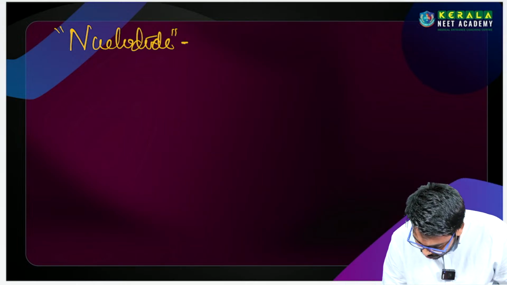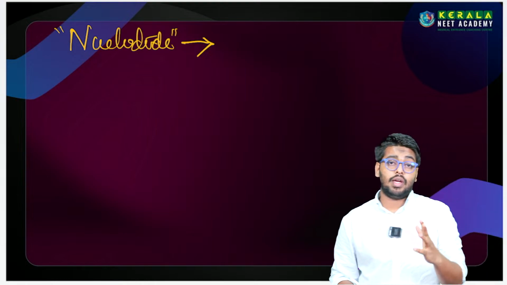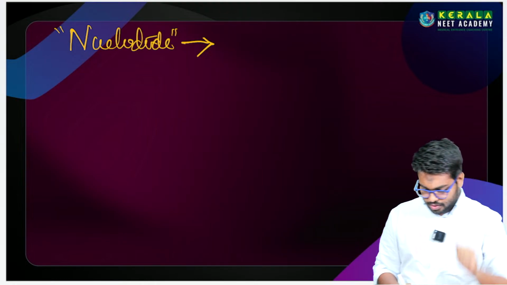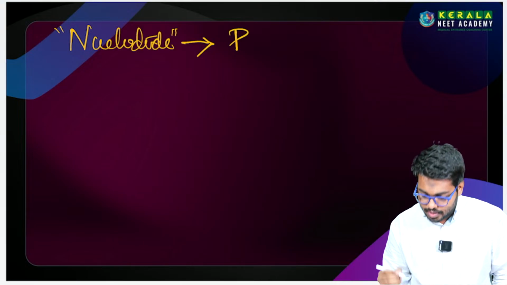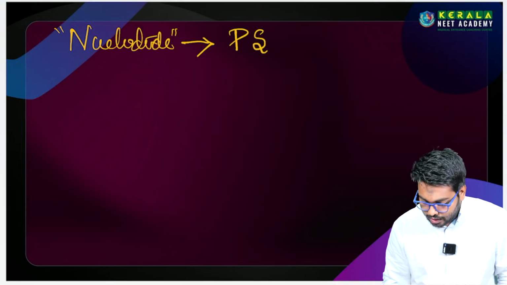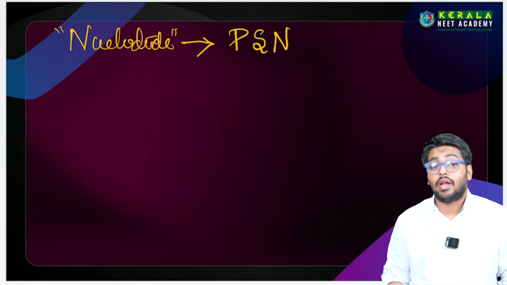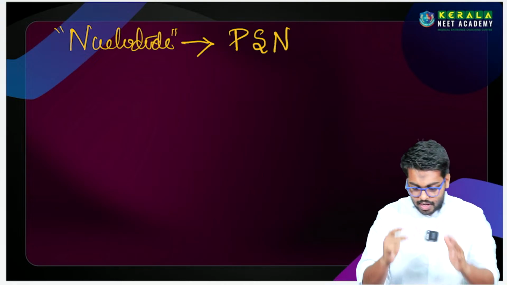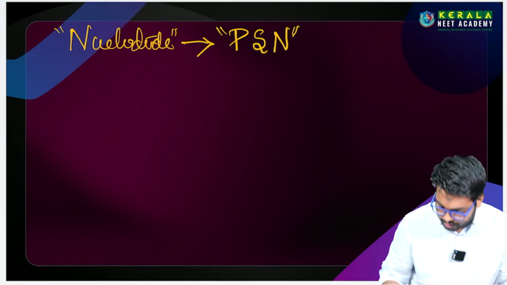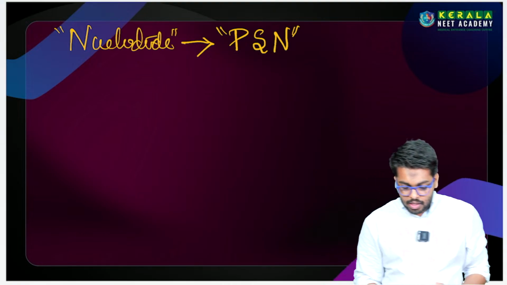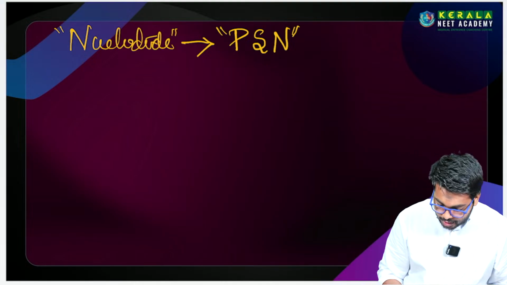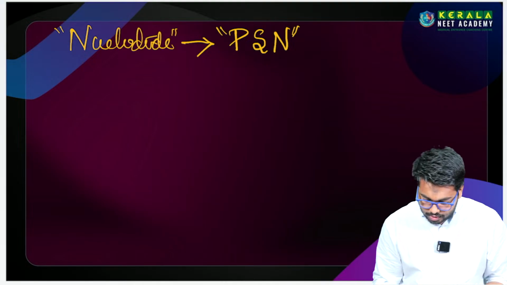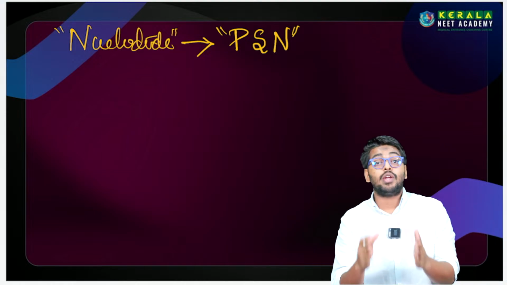So the nucleotides are made up of three components. What are the three components? The first component is phosphate, the second component is sugar, then the third component is nitrogen base. So we can just abbreviate it as PSN. This is the short form, a code which we can use for understanding. The PSN: phosphate, sugar and nitrogenous base.